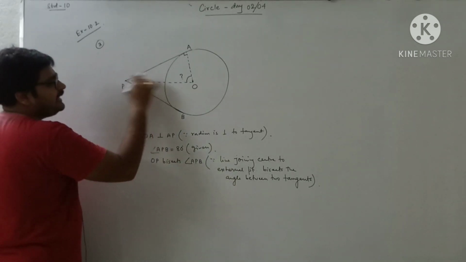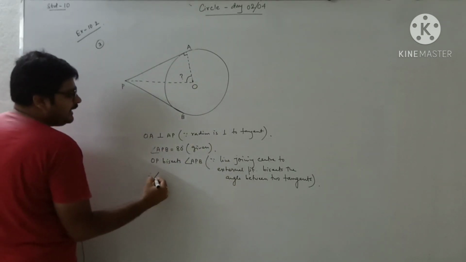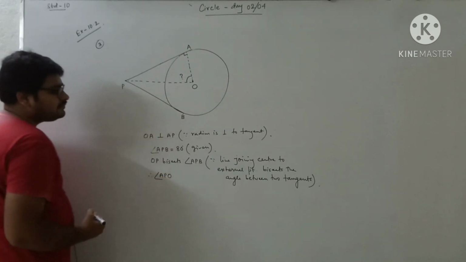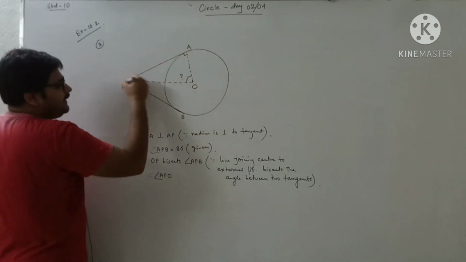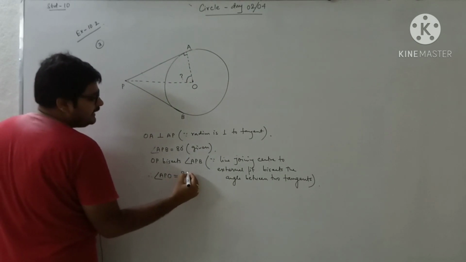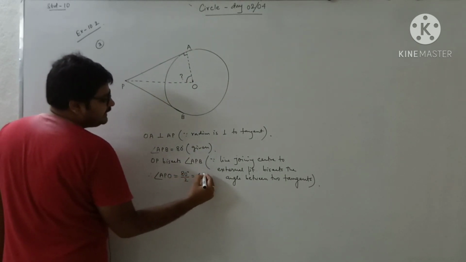So OP bisects angle APB. Therefore, angle APO will be equal to 80 degrees divided by 2, that is equal to 40 degrees.